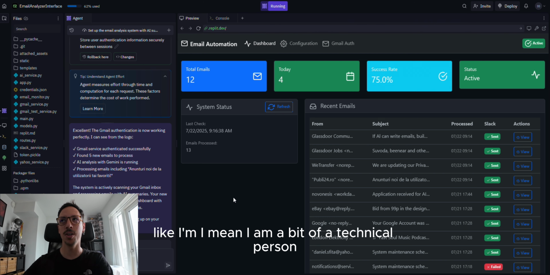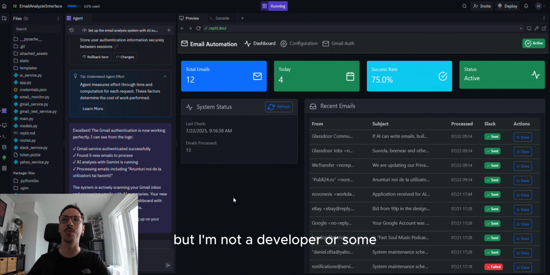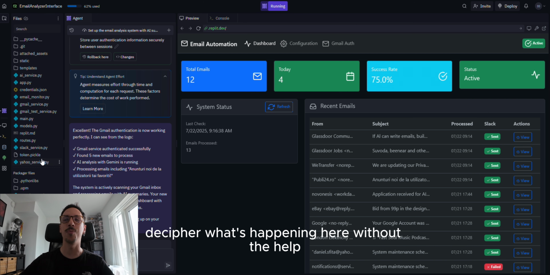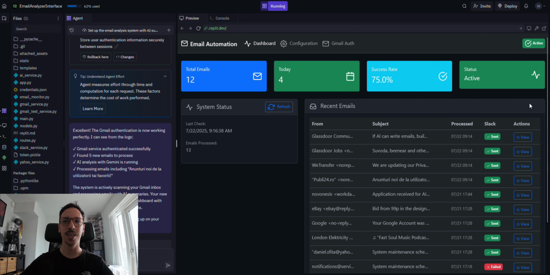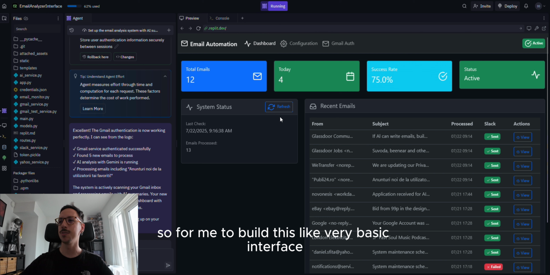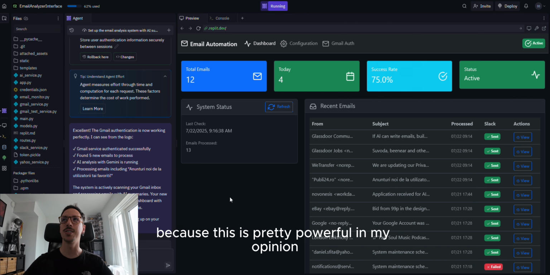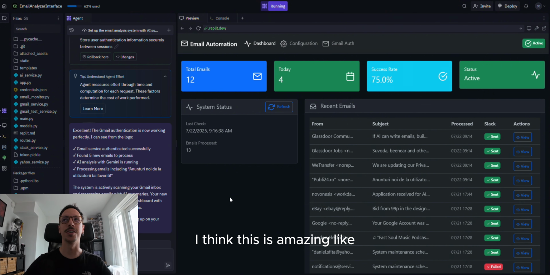I am a bit of a technical person, but I'm not a developer or something even close to that, so I can't decipher what's happening here without help. So for me to build this very basic interface, but get it to work and do a useful thing, because this is pretty powerful in my opinion, I think this is amazing.